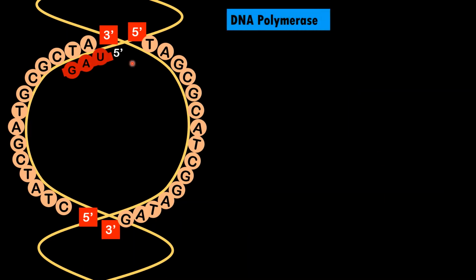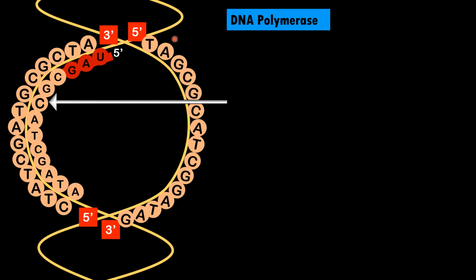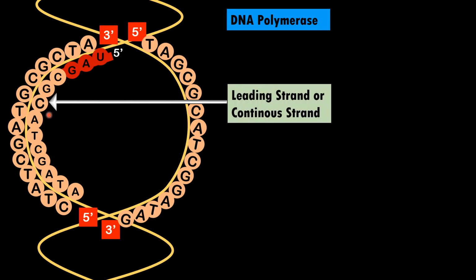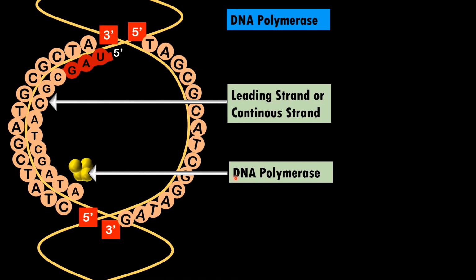Okay, now once the double stranded DNA is converted to single stranded DNA and the primer is ready, the DNA polymerase will simply start adding the nucleotides one by one and start forming the polymer of DNA, a polymer of deoxyribonucleotides. So this is the leading strand which is formed. This leading strand is also called the continuous strand, and this is the enzyme DNA polymerase which is adding these nucleotides one by one.